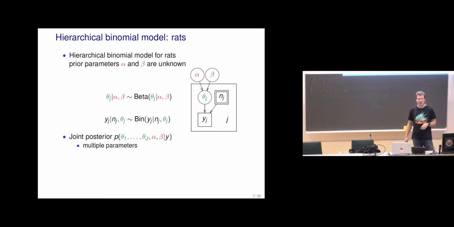Alpha and beta are also unknown, they are in circles, but they are outside of the box because these alpha and beta are common for all theta j's. So we have a binomial model with unknown thetas, and for these thetas we have a beta prior with unknown alpha and beta we want to learn also. And then we can find out the joint posterior.